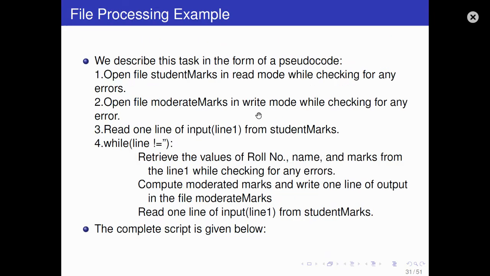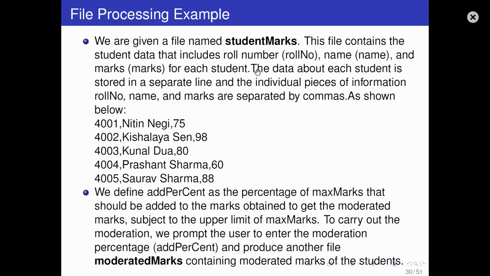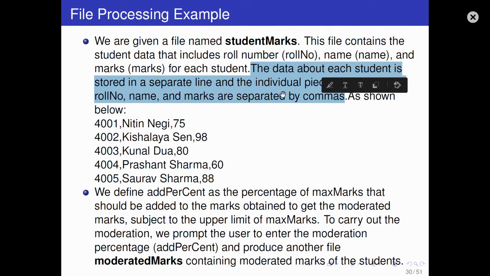The data about each student is stored in a separate line, and the individual pieces of information, roll number, name, and marks, are separated by commas. In this way we have data in the file student marks.